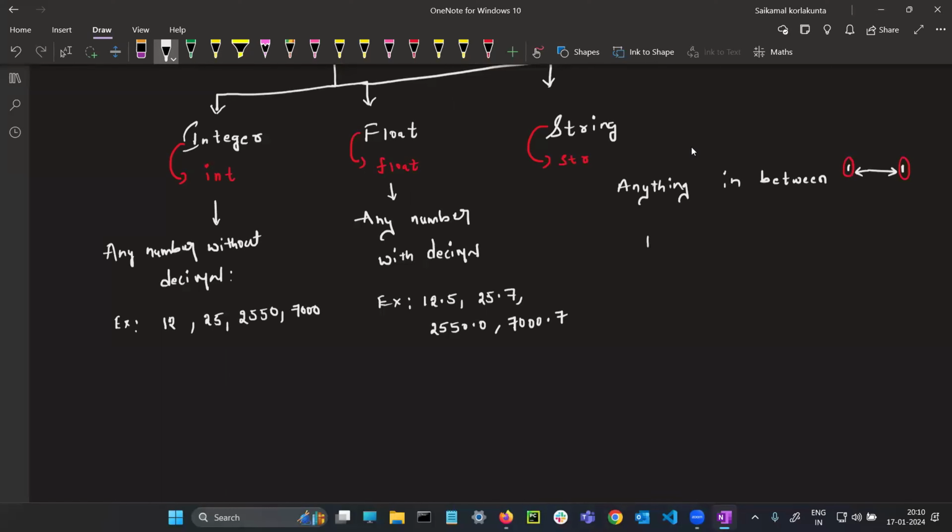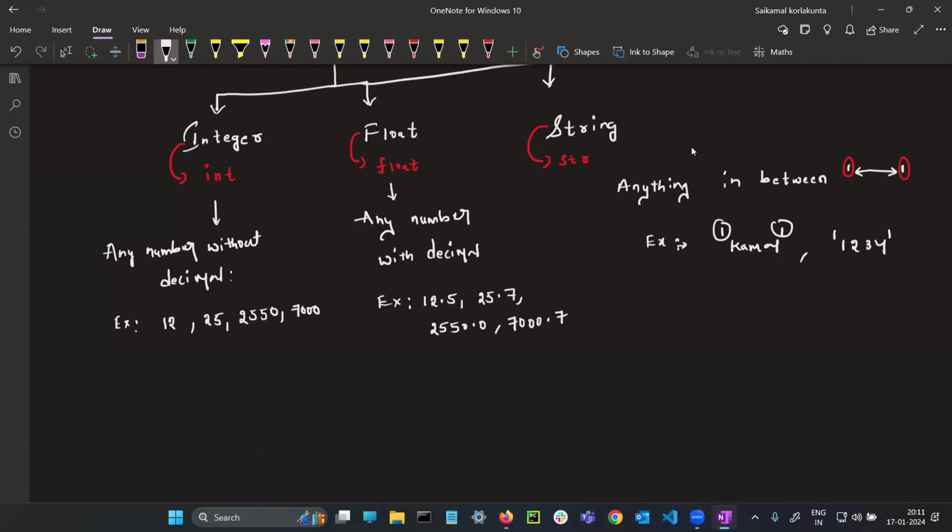For example, see here. If I write Kamal, I am writing a text, but the text is in between the quotes. For another example, I will write 1, 2, 3, 4. This is an integer, but if I keep the quote, this becomes a string. So a lot of people will get confused.